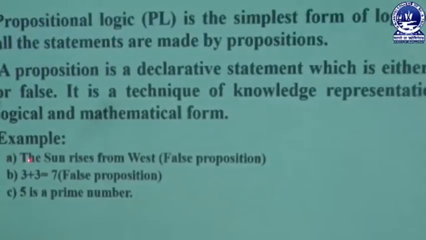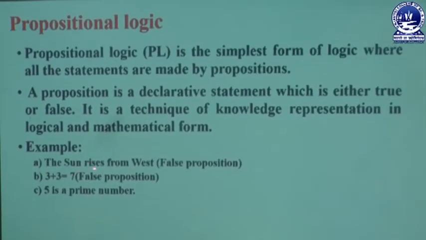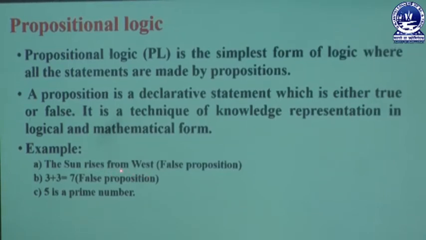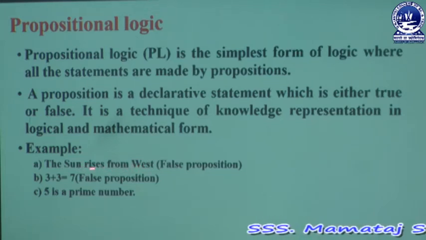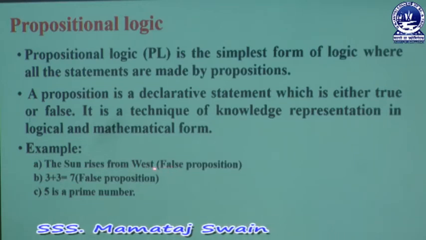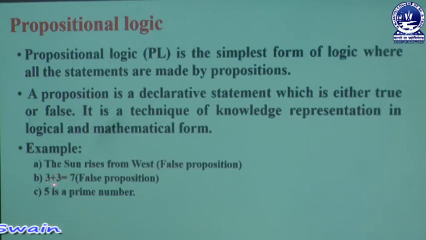Now look at the examples. The first example is: the sun rises from the west. It is a false proposition, because the sun rises from the east, which is the true proposition. The next example is 3 plus 3 equals 7. This statement is also a false proposition. The next one is: 5 is a prime number. It is a true proposition, because 5 is actually a prime number.